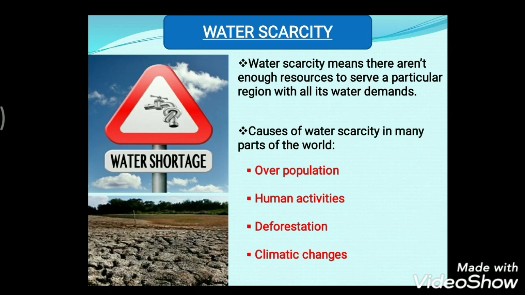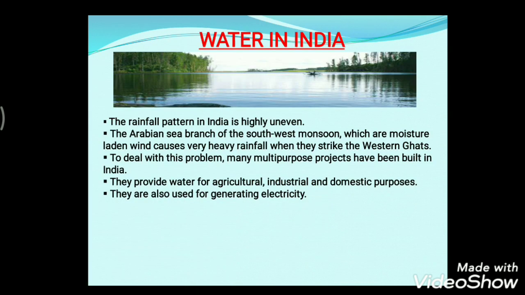As we are discussing water scarcity, let's discuss the status of water in India. The rainfall pattern in India is highly uneven. Highly uneven means that it rains only for a few months in the summer. Due to this, many areas such as Rajasthan, Gujarat, Maharashtra, Telangana and Andhra Pradesh face a shortage of fresh water.